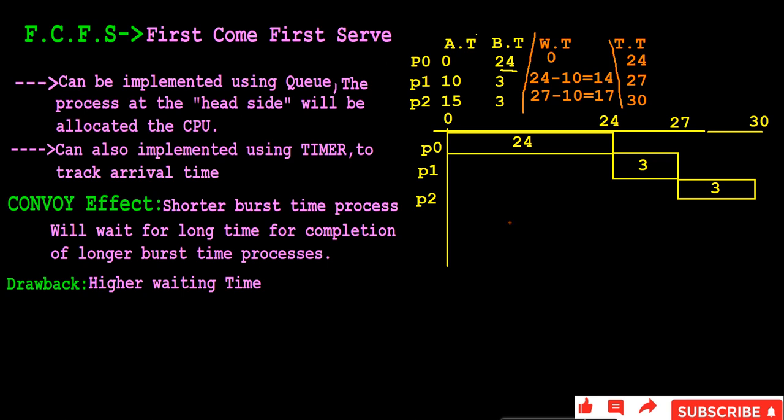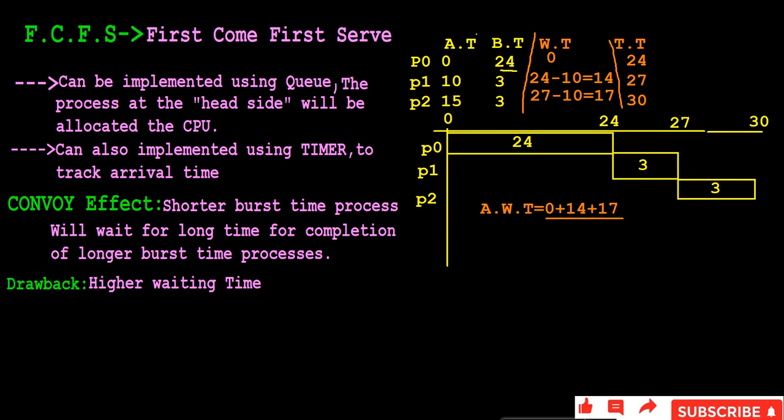Now if you calculate the average waiting time, how do we calculate it? Average waiting time, AWT, equals 0 plus 14 for P1 and 17 for P2, divided by the total number of processes.